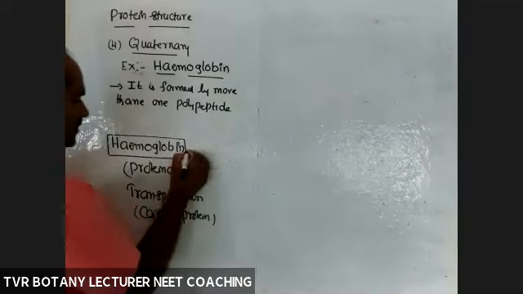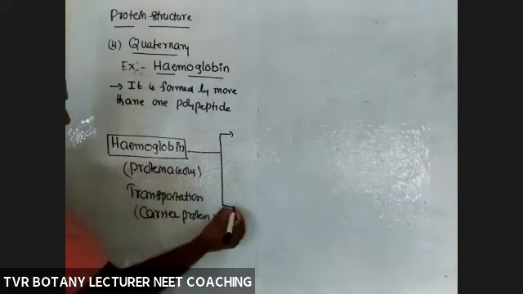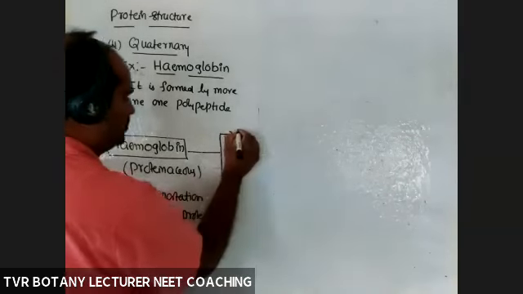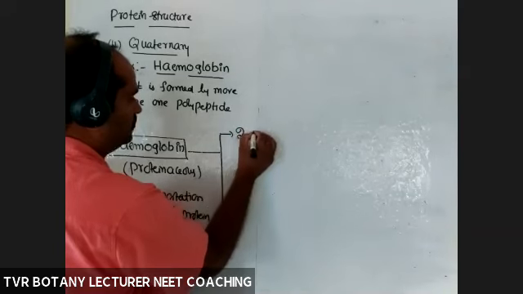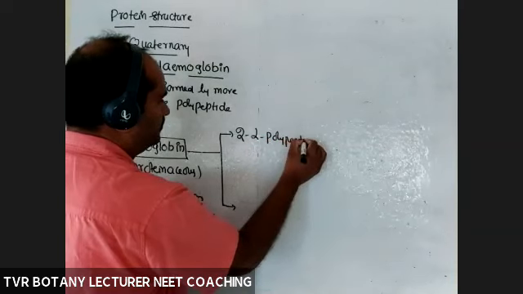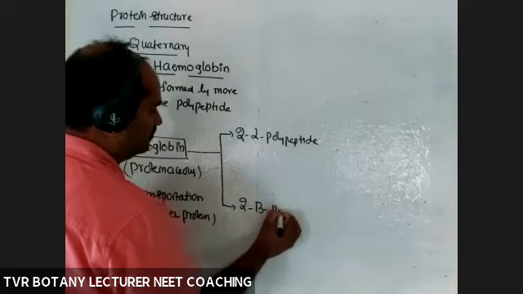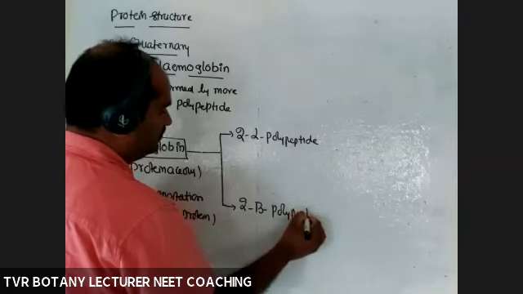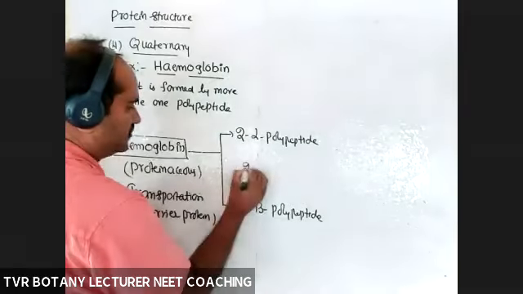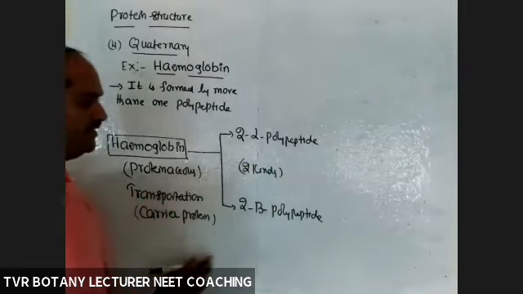So for the formation of functional hemoglobin, what about the total number of kinds of polypeptide chains required? So 2 alpha polypeptides, 2 beta polypeptides. So how many kinds? 2 kinds only, 2 types, alpha and beta.